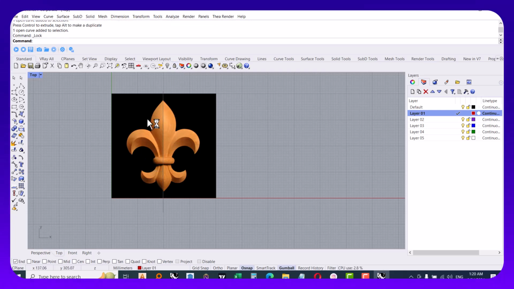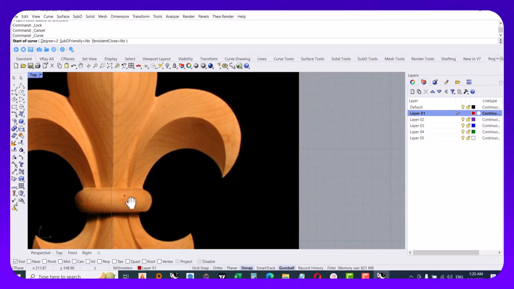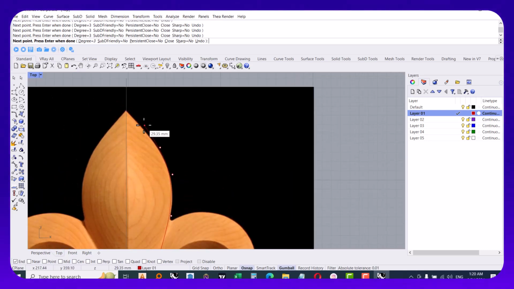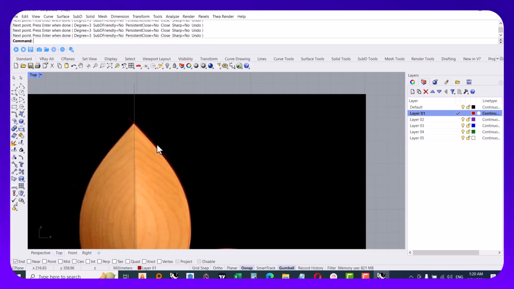Then using this control point curve, we draw lines over the edges of the model. We start from here to the middle.